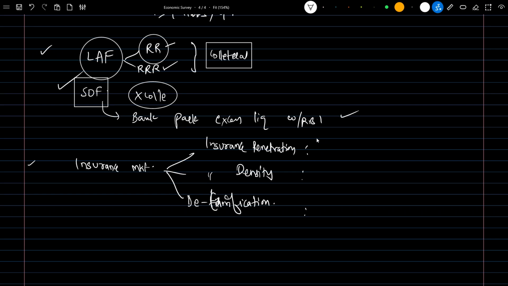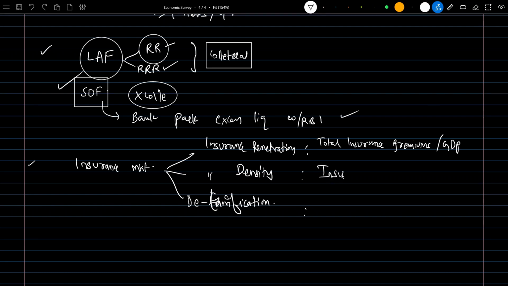Insurance penetration is nothing but the total insurance premiums with respect to GDP in a year. Similarly, insurance density is with respect to population, the ratio of insurance premium to the population.